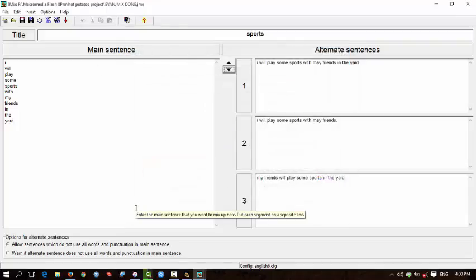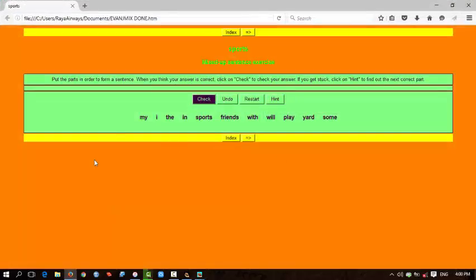Then create, save again, and click web page. Yes, here is the finished result of our work. Now how to play it?